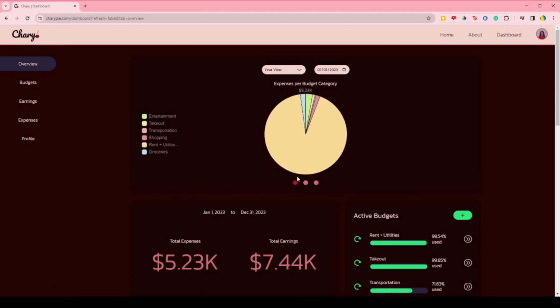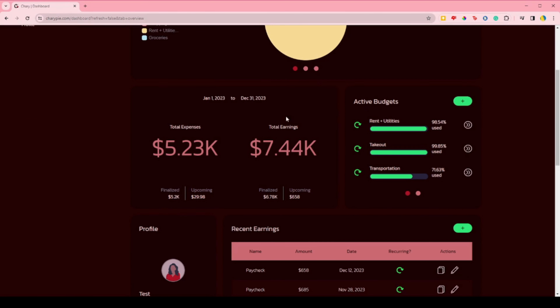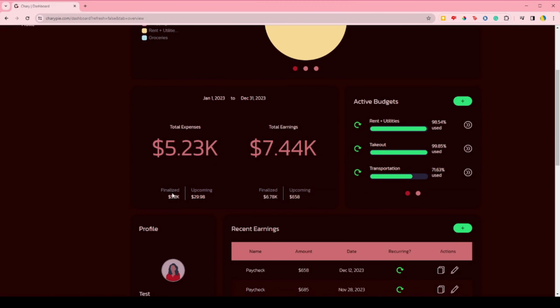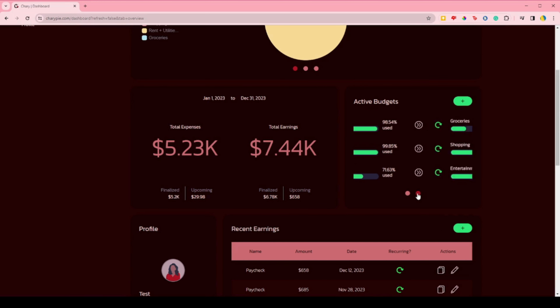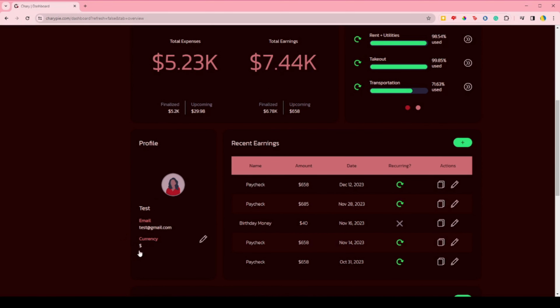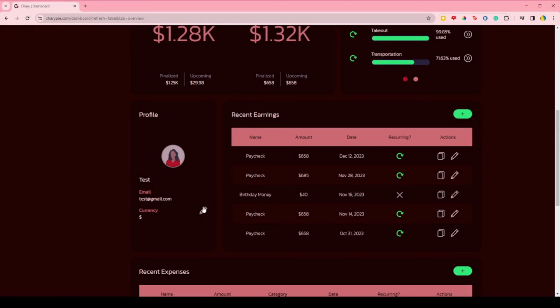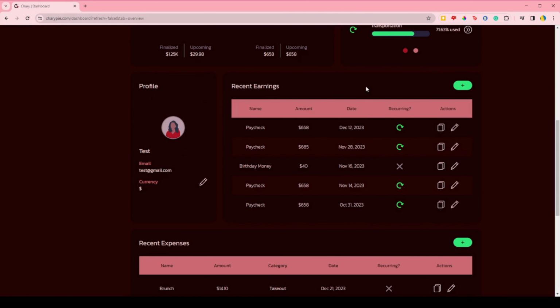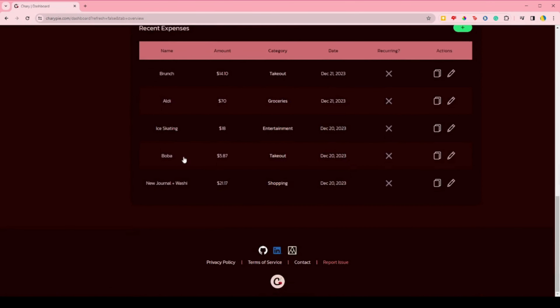Next, we have the overview stats, which shows clearly the total expenses and earnings for the same time period defined in the filters above. It also has a breakdown of how much is finalized and how much is upcoming. The next panel is a summary of all the active budgets. The progress bars and percentages help to visualize how much of a budget has been used. This profile panel just shows the user's current settings and includes an edit button for making updates. After that, we have two different tables for the 5 most recent expenses and the 5 most recent earnings.